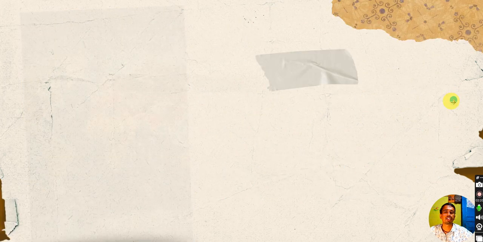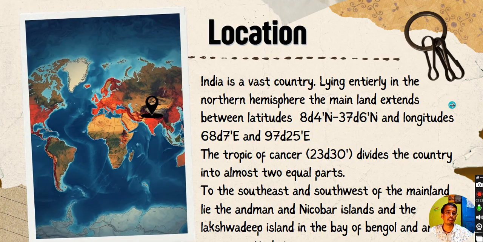Now we are going to understand the location of India. India is a vast country which lies in the northern hemisphere. Prior to that, we need to understand that there is one imaginary line which passes roughly through South America and the middle of Africa, which is called the line of the equator, which divides the whole globe, the entire earth, into two equal halves. The upper part is called the northern hemisphere and the lower part is called the southern hemisphere.